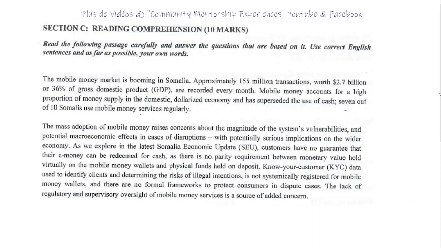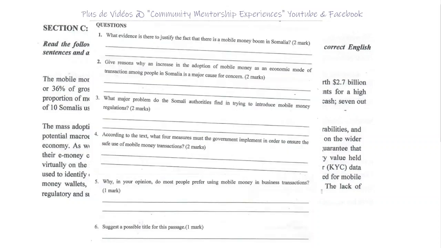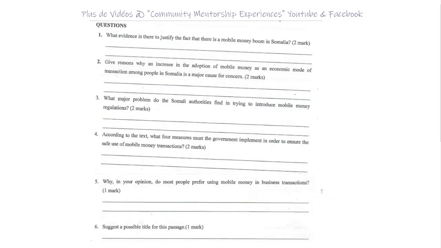When you have a reading comprehension, please run to the questions. Run to the question section to kind of have an idea of what to expect. So 1, what evidence is there to justify? So they're looking for an evidence. The fact that there is mobile money boom in Somalia. Okay, so I guess the text will be talking about Somalia and mobile money boom.